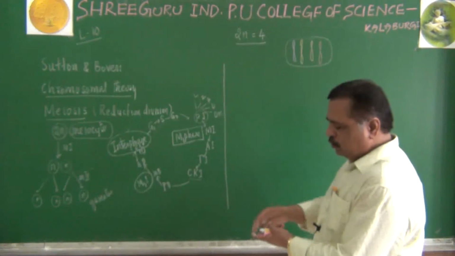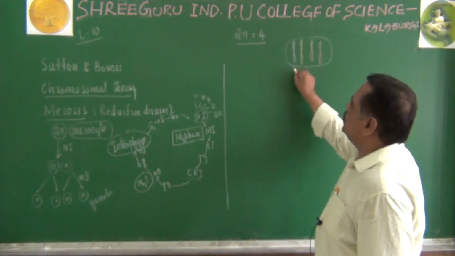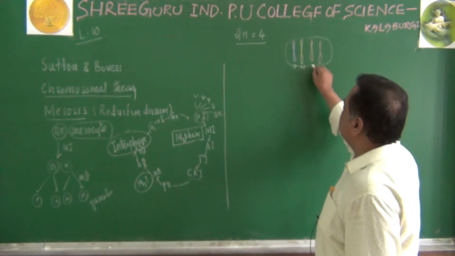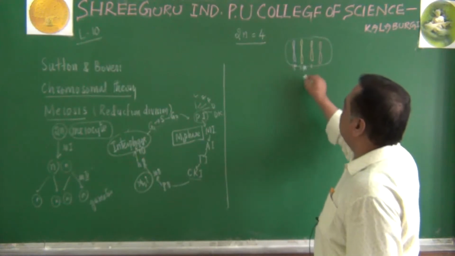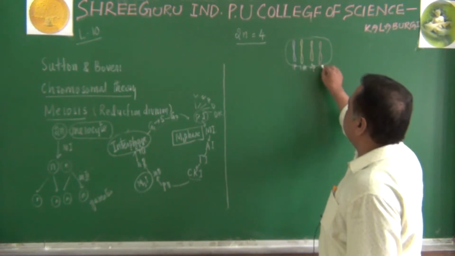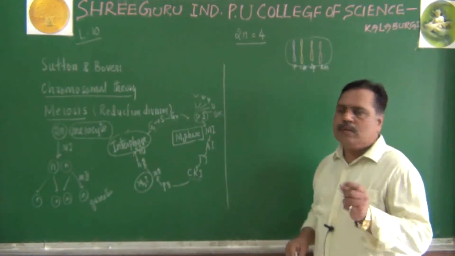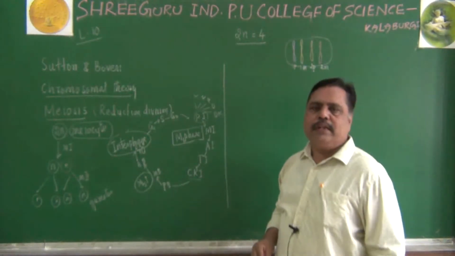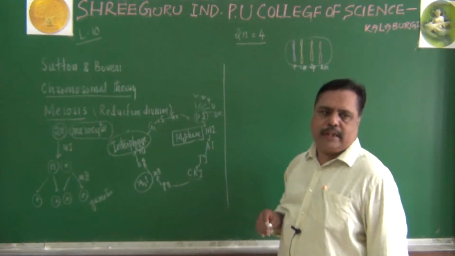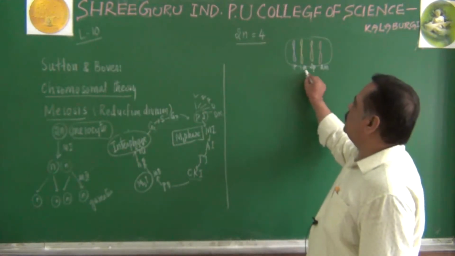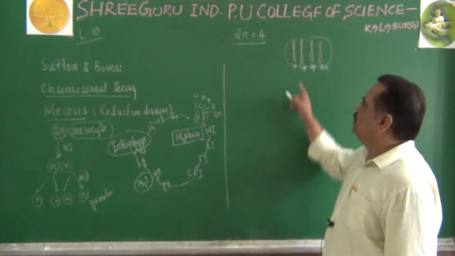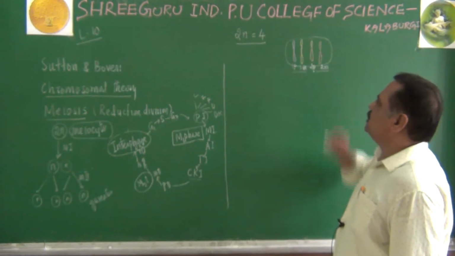Imagine now among these 4 chromosomes, this is first paternal. This is second paternal. This is first maternal. I am sorry. First paternal, first maternal. Let us consider this one as second paternal, this one as second maternal. So 2n is 4 means we have taken 2 pairs of homologous chromosomes here. One pair is first paternal and first maternal, second pair is second paternal and second maternal. These are the homologous pairs. This is one pair, this is another pair.